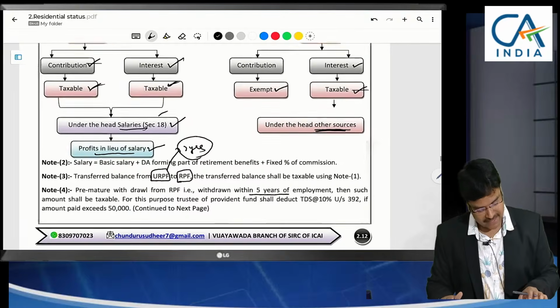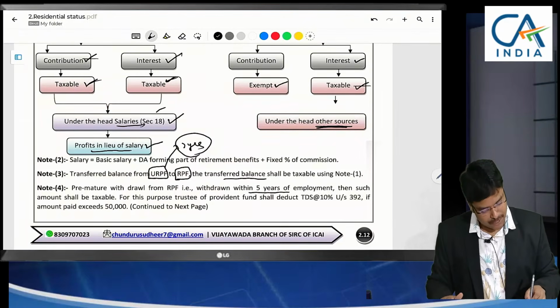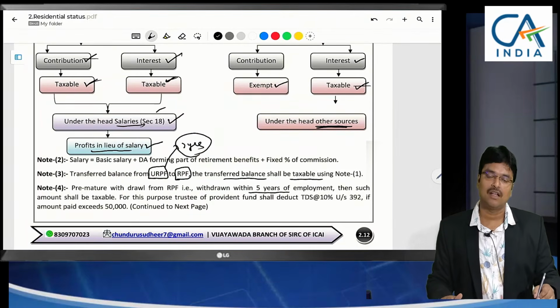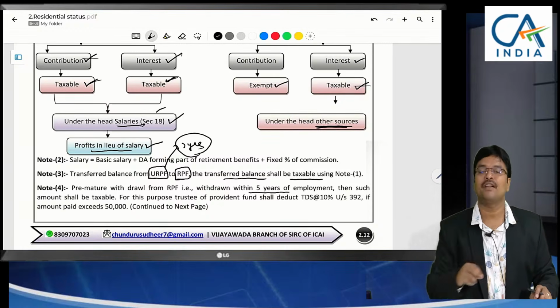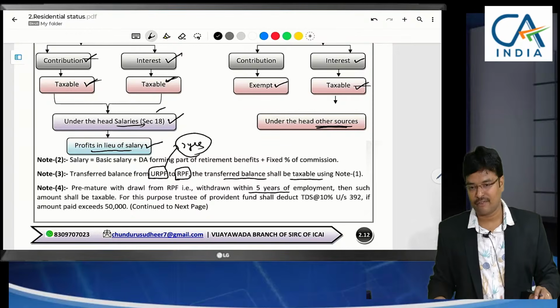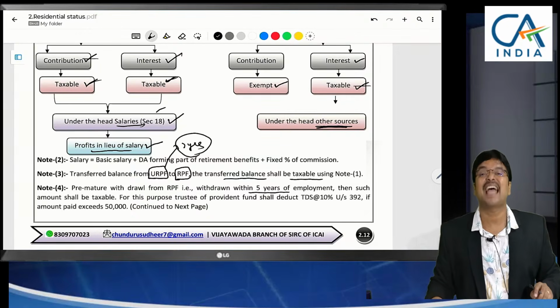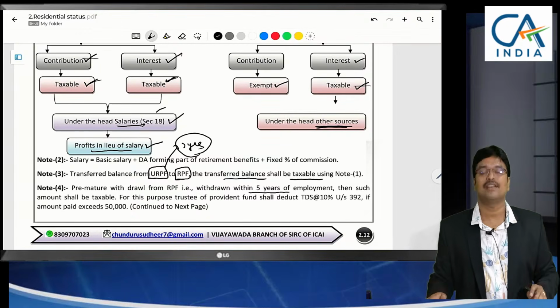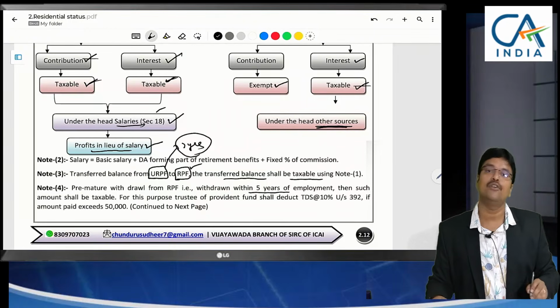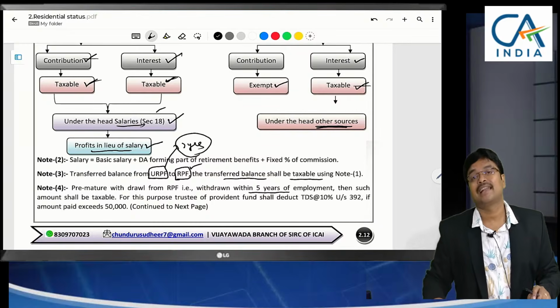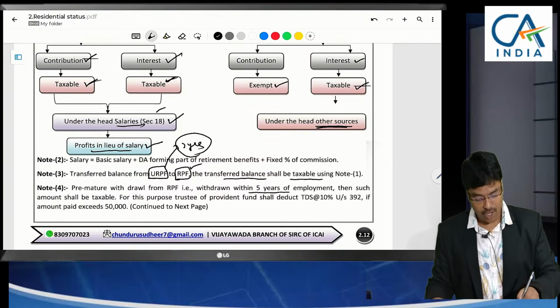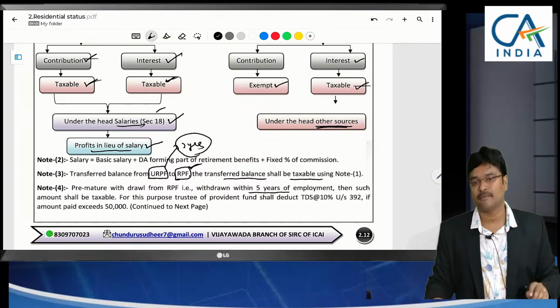Then what happens in this case? The transferred balance shall be taxable. Whatever balance is being transferred from URPF to RPF, till now this is URPF, that's why this will be taxable now. Sir, I am not receiving, it is just converted into RPF. Even though you are not receiving now, because in future you say RPF received is exempted, we will not wait till the future.